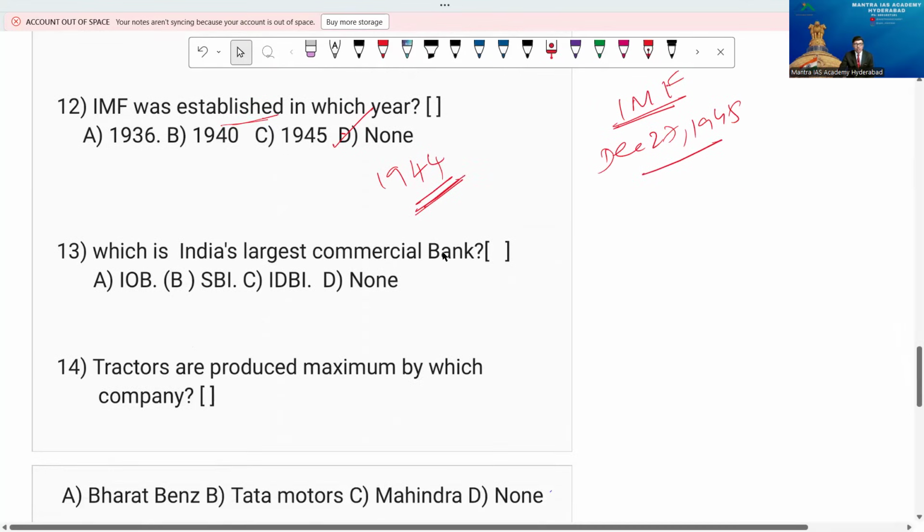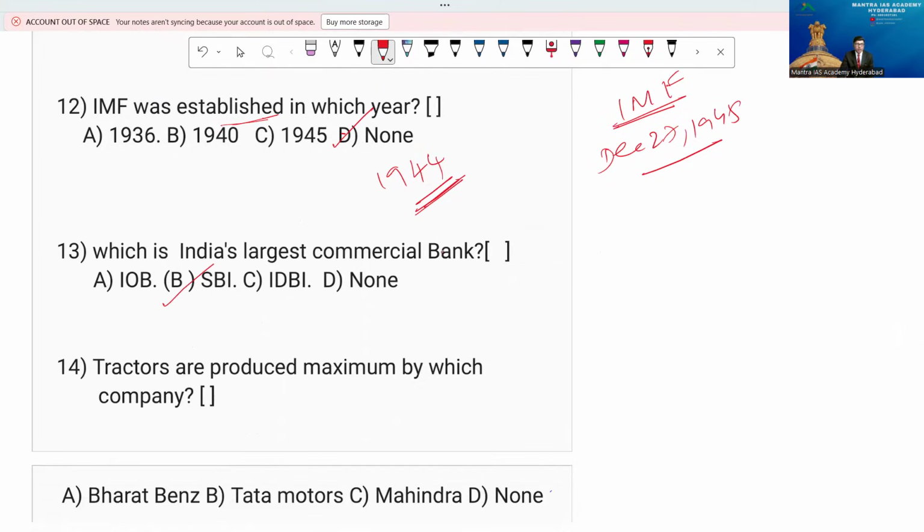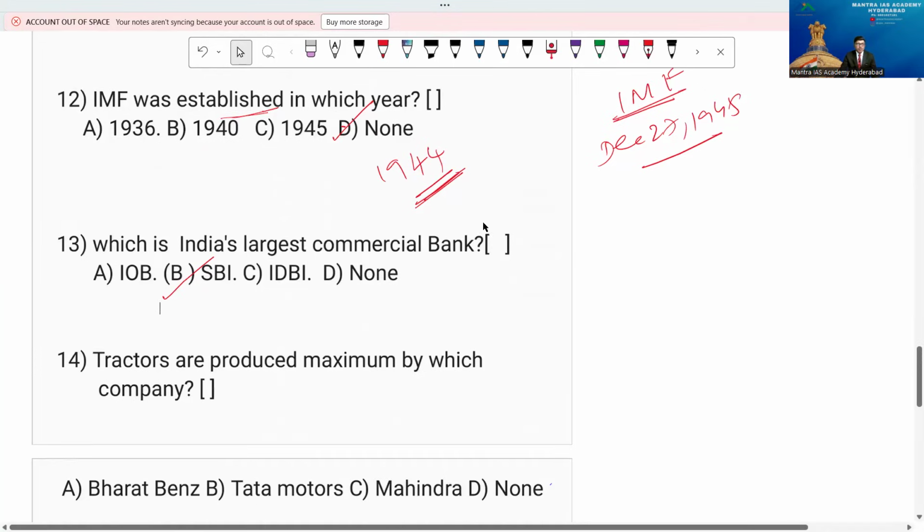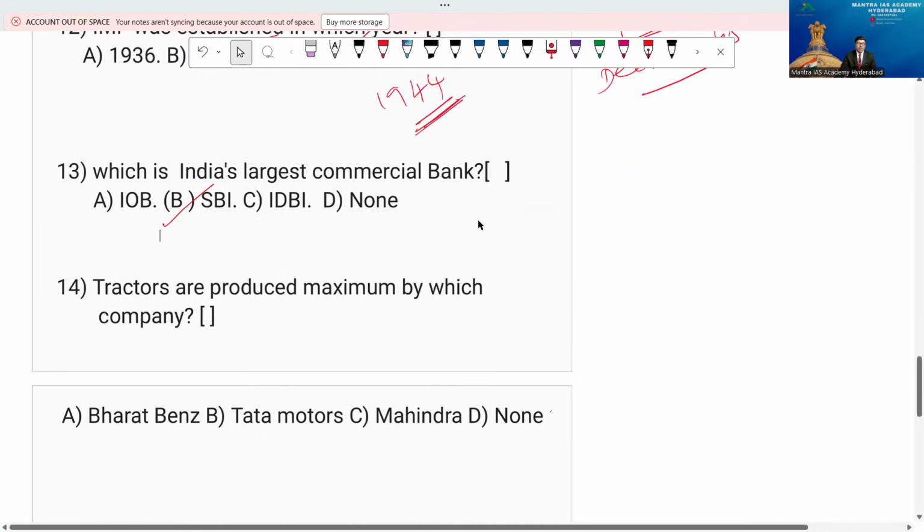Then go to question number 13. Which is India's largest commercial bank? No doubt, the wonderful bank, of course, State Bank of India. I think you know its name was previously Imperial Bank of India, right? Imperial Bank of India was the former name of SBI. So State Bank of India is the largest commercial bank of our country. And of course, you know the significance of this also. Wherever an RBI branch is not there, SBI acts as the bank for the government of the concerned state.